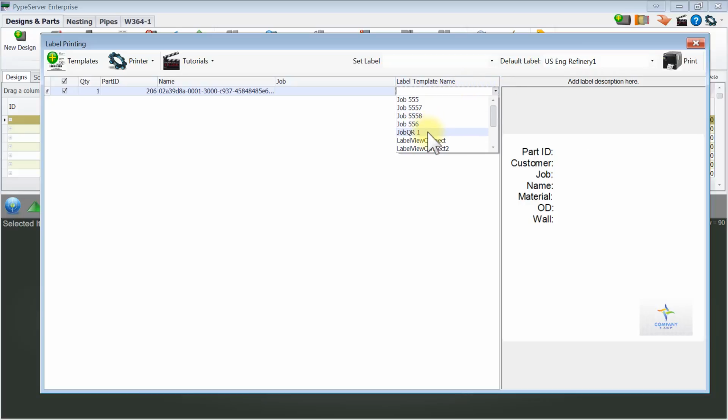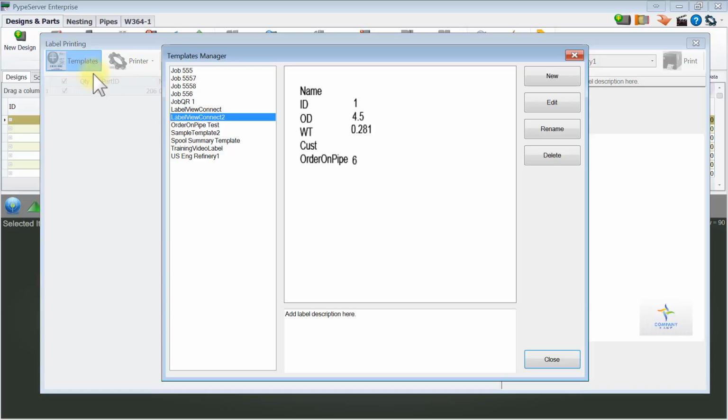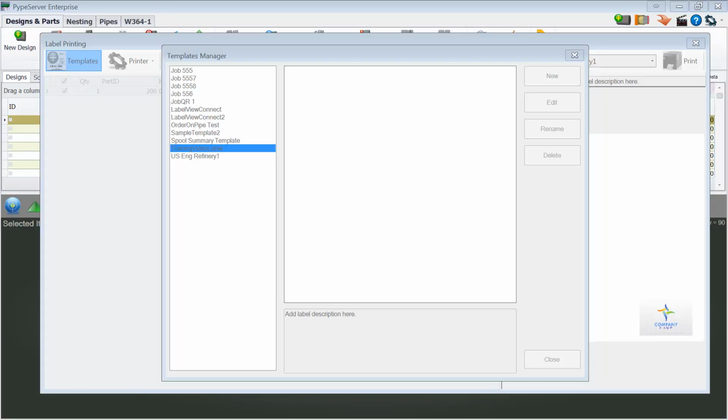I see here a list of label templates that I can use. One I'm going to look at in a bit is the training label video that I haven't really done anything on yet. And if I printed, this would print. But what we're going to focus on right now is the templates, just editing a template and working with a template. So I can open a template right from here. I can open this training video from here, or I can also just go to that location in the folder system and open it with NiceLabel. In this case, I'm just going to go ahead and edit this. Hit edit, it's bringing up NiceLabel.